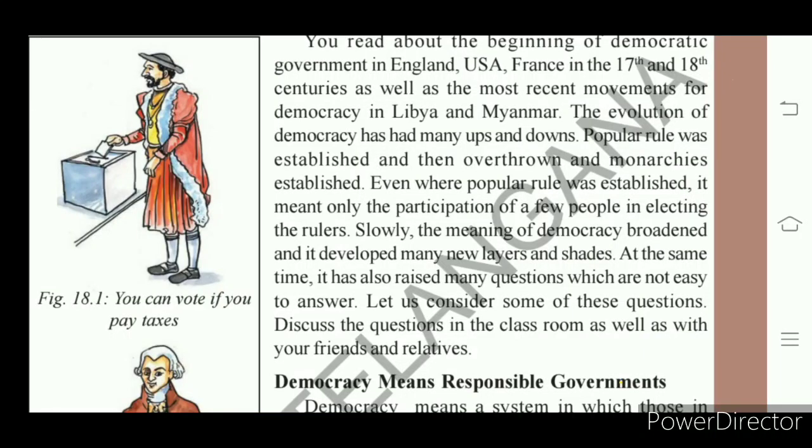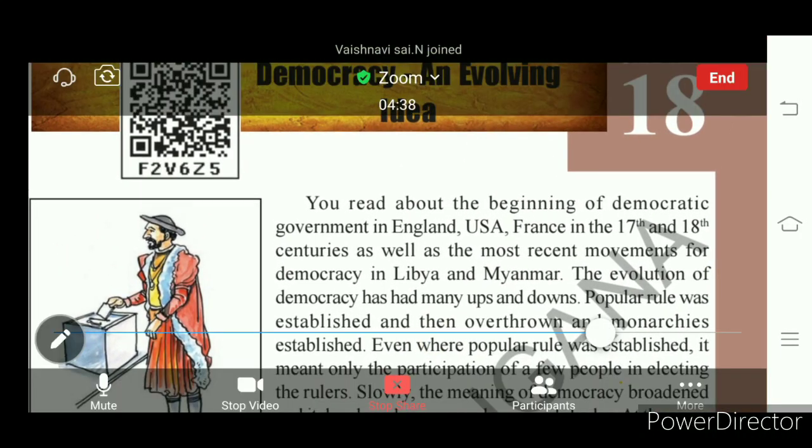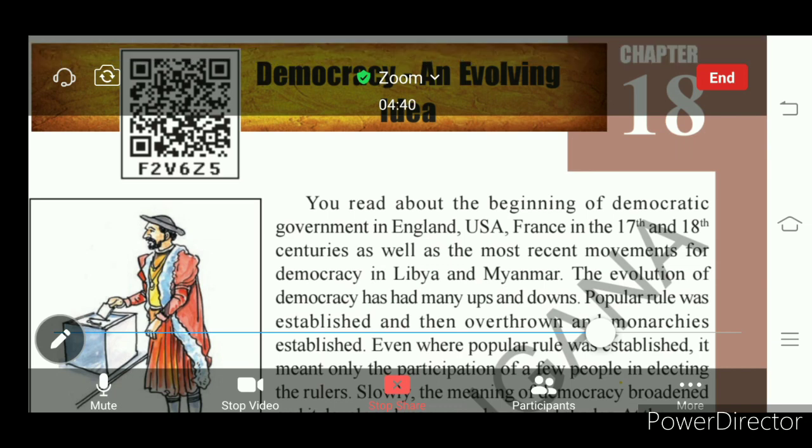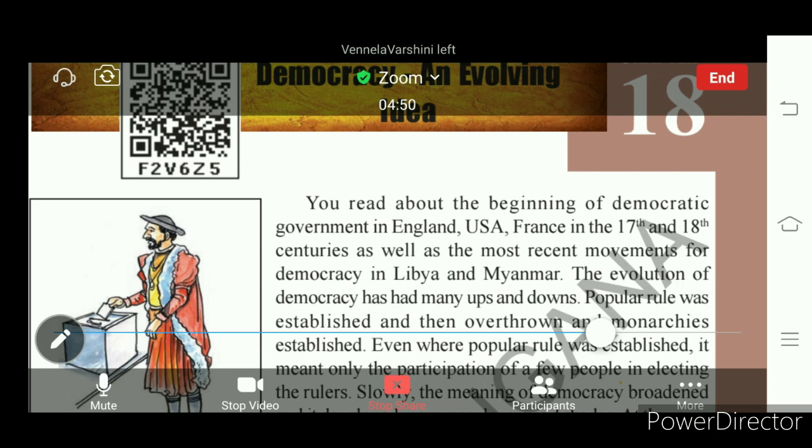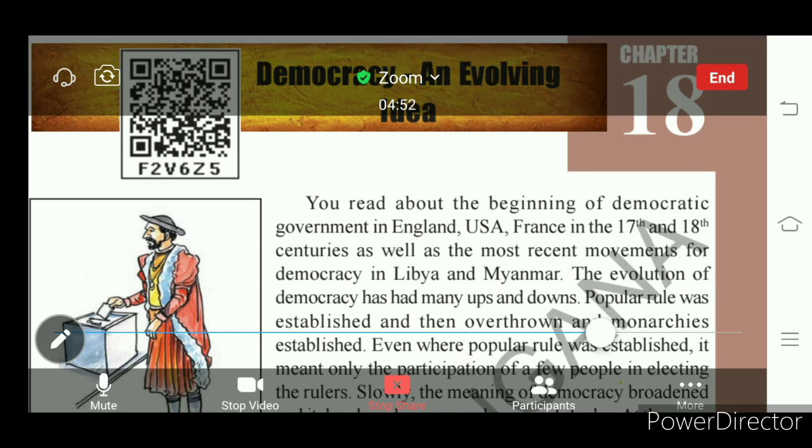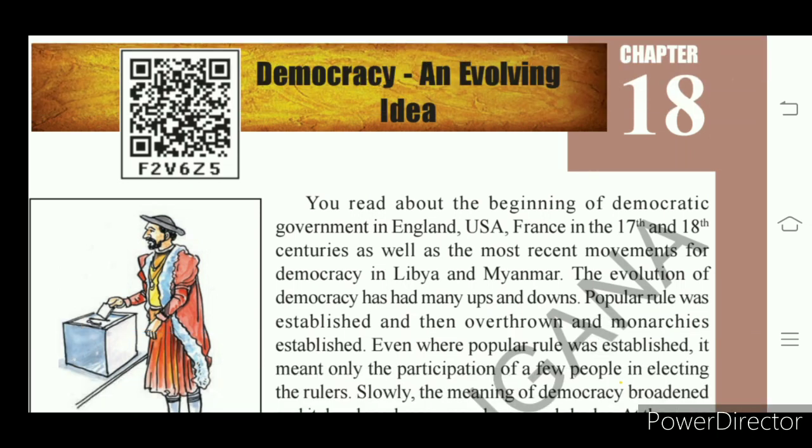Democracy, an evolving idea. We have studied democratic governments first started in England, then in the USA and France in the 17th and 18th centuries. Recently we have also discussed two democratic revolutions in Libya and Myanmar.